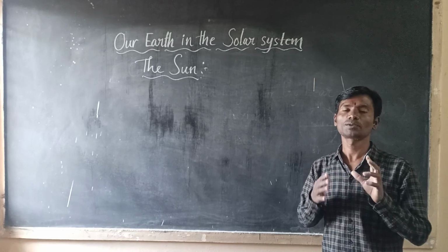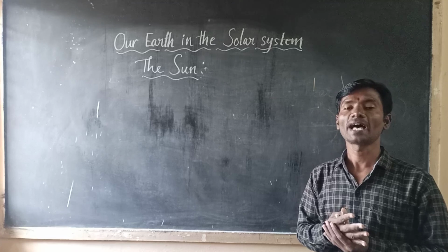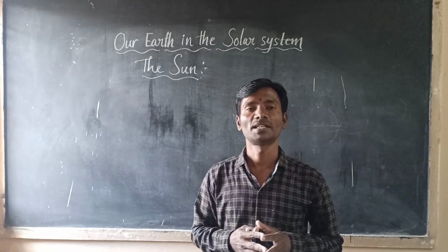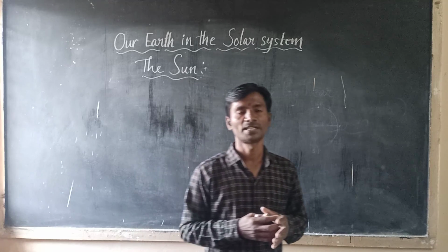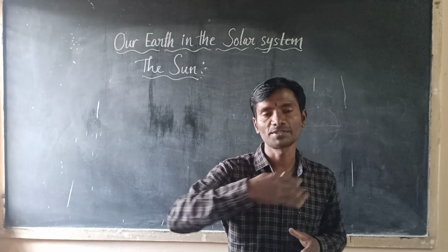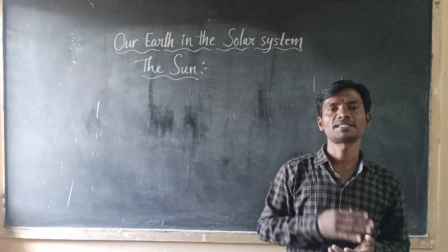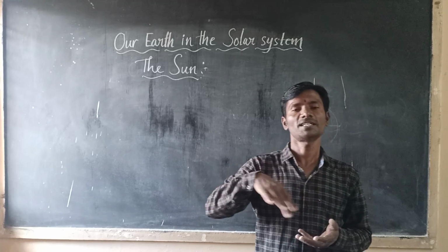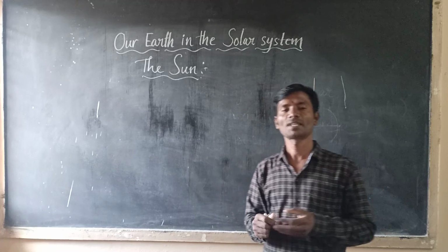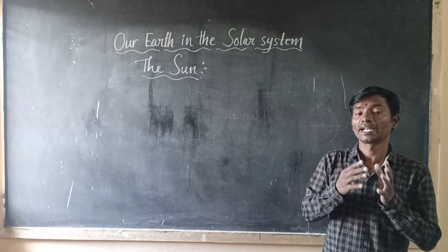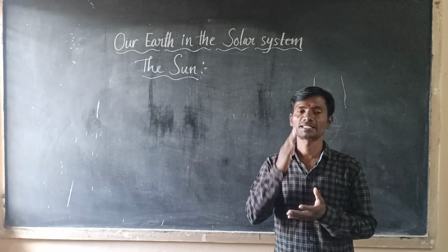Each member of the solar system revolves around the sun. You know, in our solar system, 8 planets revolve around the sun.